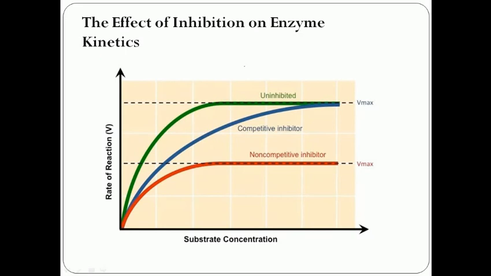Here, this is the combined graph. If there is no inhibitor, the reaction is catalyzed by the uninhibited enzyme, and there is no inhibition present.